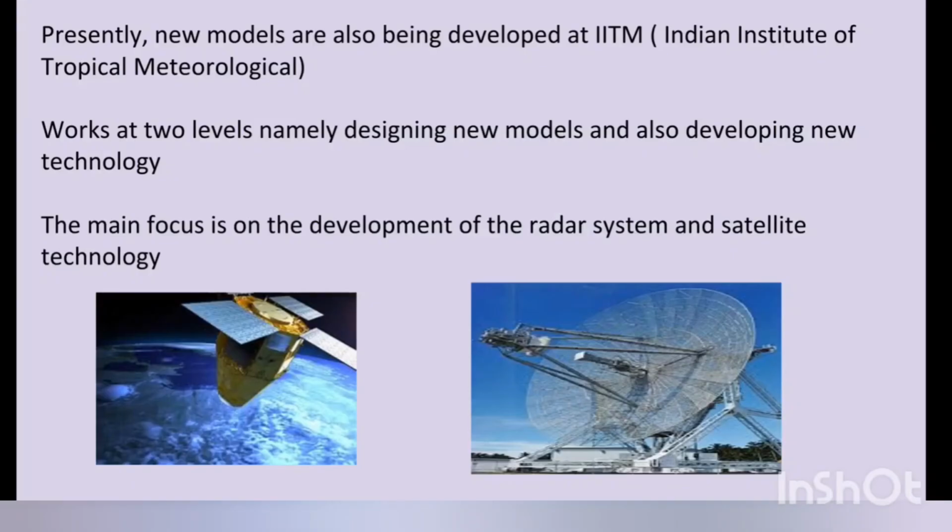Now what has happened, we've seen that recently there has also been development of new models. So what do we see, that there are new models also being developed at IITM, that is the Indian Institute of Tropical Meteorology, which works at two levels, namely designing new models and also developing new technology. The main focus is on the development of the radar system and satellite technology system.